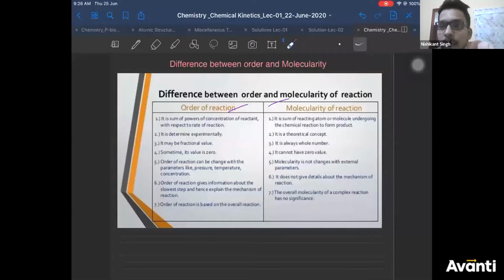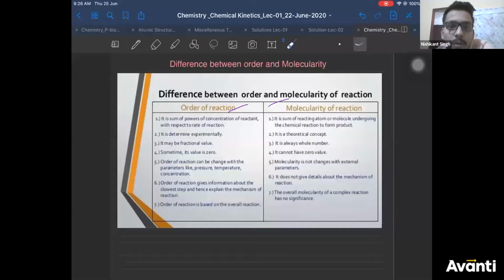We can find molecularity only for an elementary step. Good morning, Sanjana. We can find molecularity only for an elementary step. So I hope these points are clear to you guys. If there is any doubt in any of these points, please quickly respond. So this is your difference between order and molecularity.